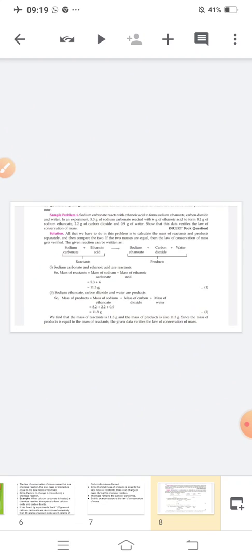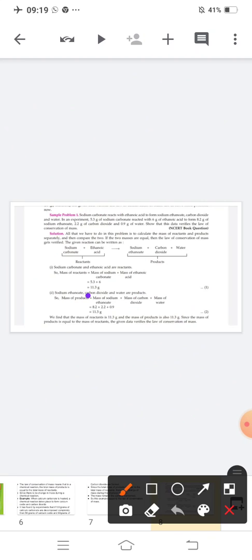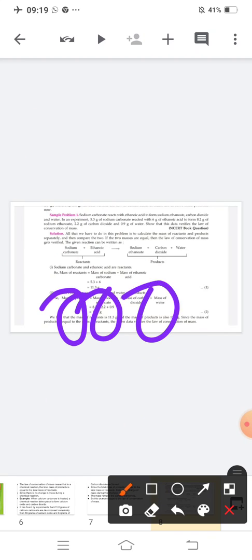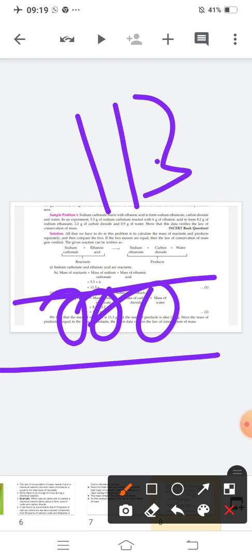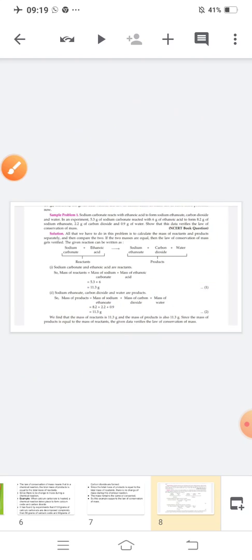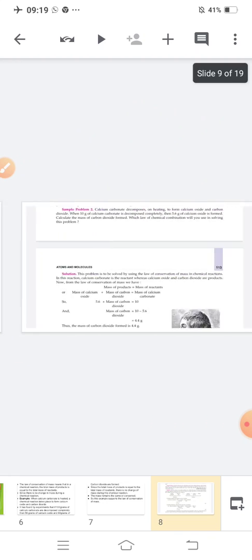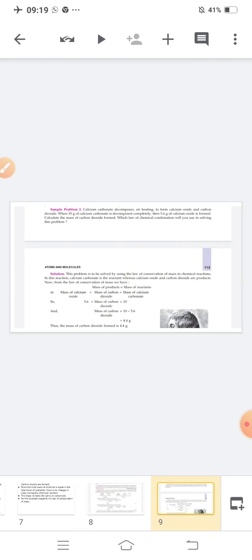After that, you will write the mass of product. That means your amount of reactant is equal to the amount of product. That means this data verifies the law of conservation of mass. Is this clear to you? Shall we go ahead? Now, next example.